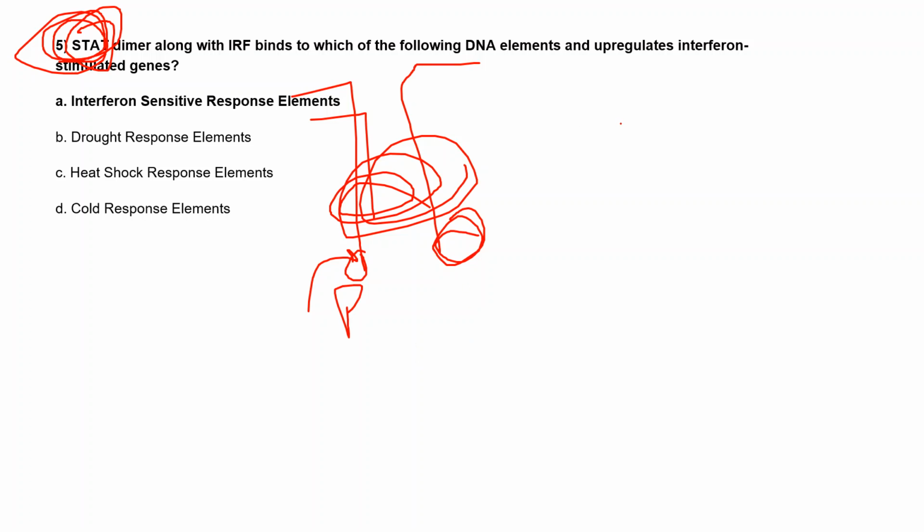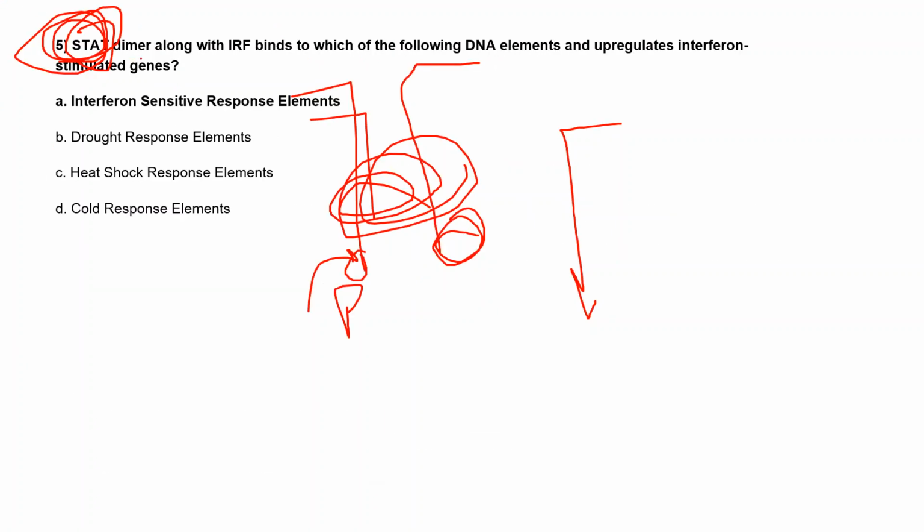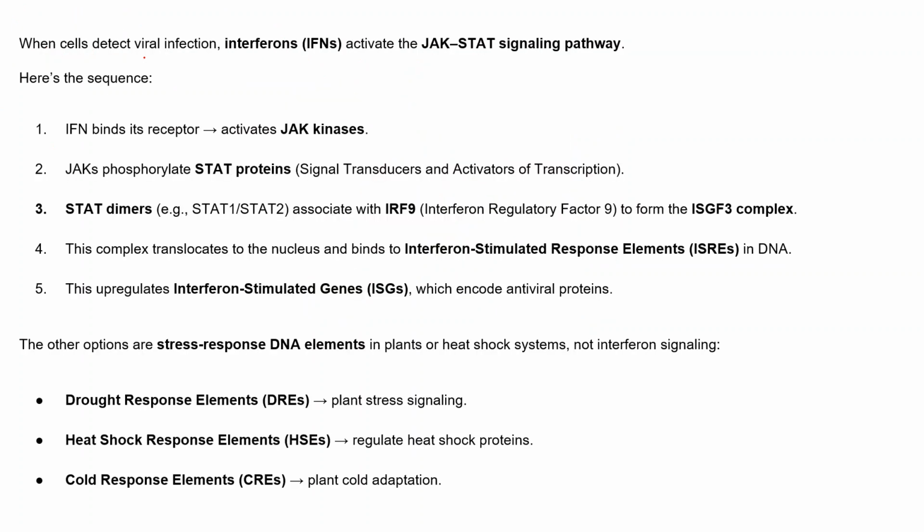After that, this STAT will translocate from the cytoplasm to the nucleus, and it will activate some other genes which help in the signaling. So basically this cytokine and all, they'll help. When any cells detect foreign materials, DNA or viral infection, these interferons mostly activate this JAK-STAT signaling pathway. So how will it help?